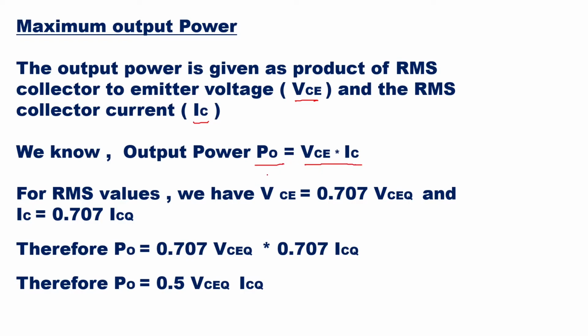Taking the RMS values, VCE is 0.707 VCEQ, and IC is 0.707 ICQ. Multiplying these RMS values, the output power comes as 0.5 VCEQ into ICQ.